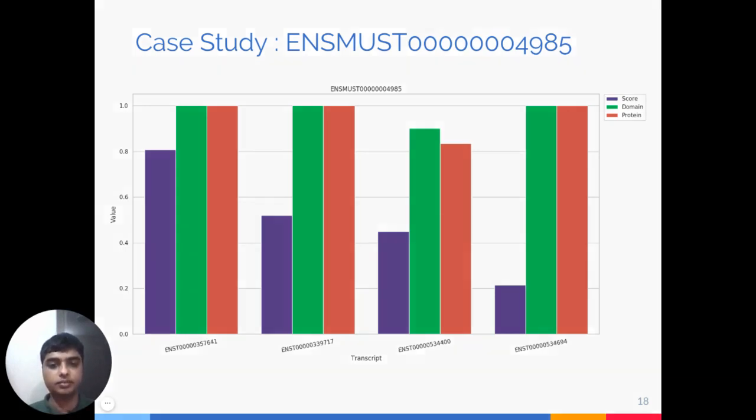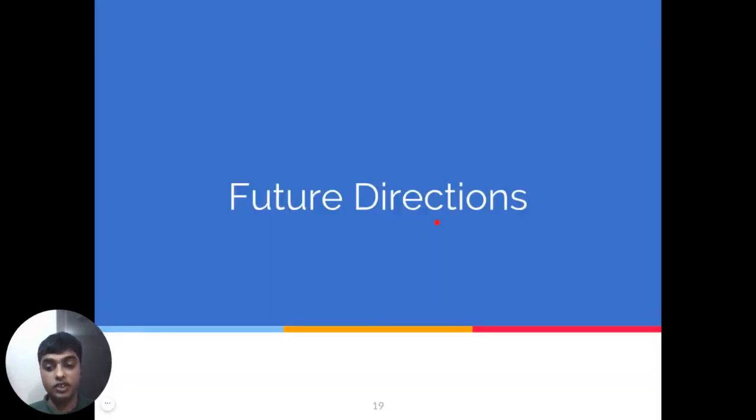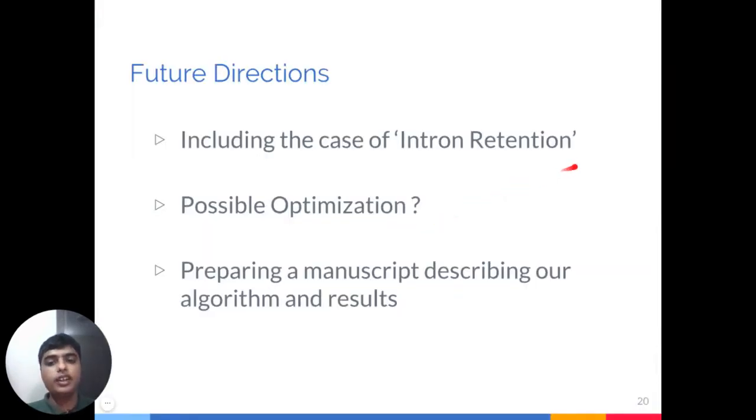These should be further studied by us. Now, let me point out the future directions of this project. We are interested in also studying the case of intron retention, which has been skipped for now. We would also like to optimize the code further by porting more from Python to C++. And we are currently working on preparing a manuscript describing our algorithm and results, which we would post to bioRxiv or submit to some journals.